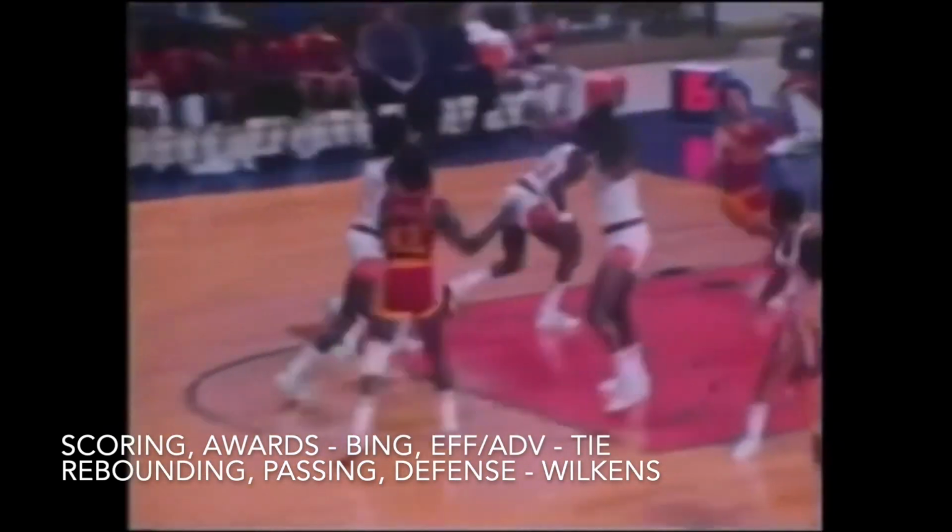Dave Bing was a dynamic scorer who was a vital part of the late 60s and early 70s Pistons teams, while Lenny Wilkens was one of the best playmakers and all-around players of his era for both the Hawks and the Sonics. While neither player had much playoff success, both are remembered well enough by older fans to earn them a spot amongst the greatest players of all time.